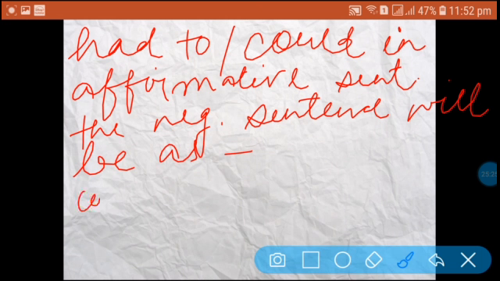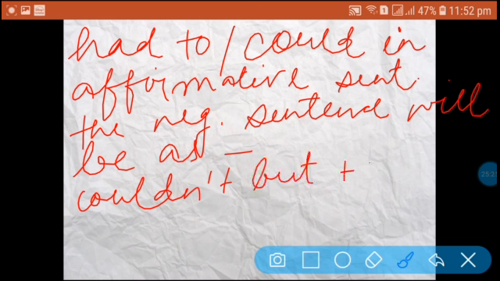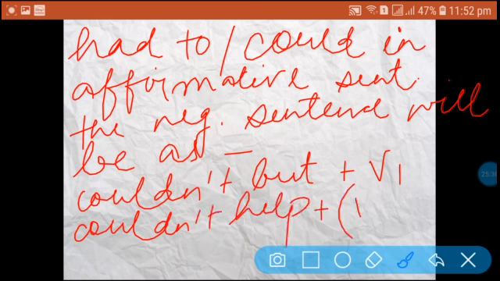Couldn't but plus V1. This is one structure, and the next structure can be couldn't help plus V1 plus ing. As it was in the case of must, has to, have to, can: can't but plus V1, can't help plus V1 plus ing. When we have had to or could in the sentence, the negative would be couldn't but plus V1, couldn't help plus V1 plus ing.